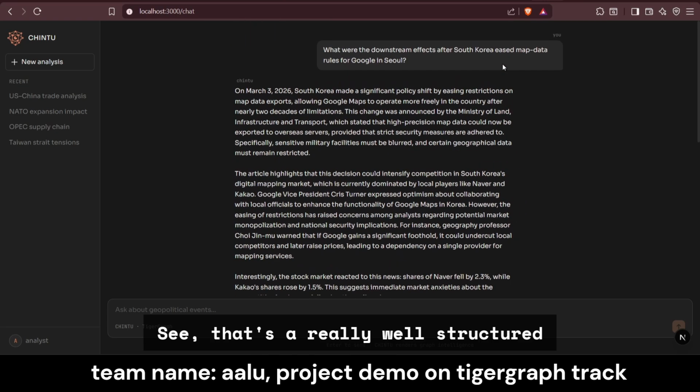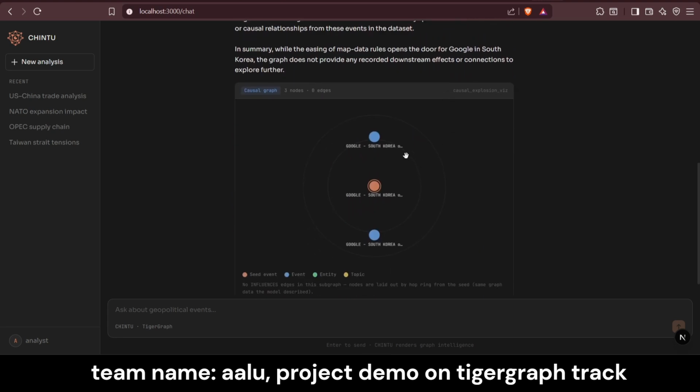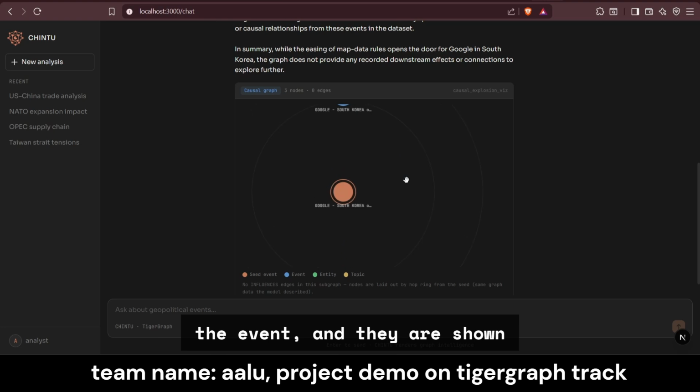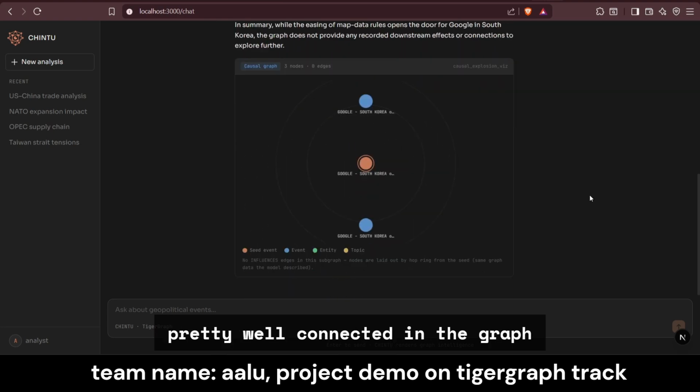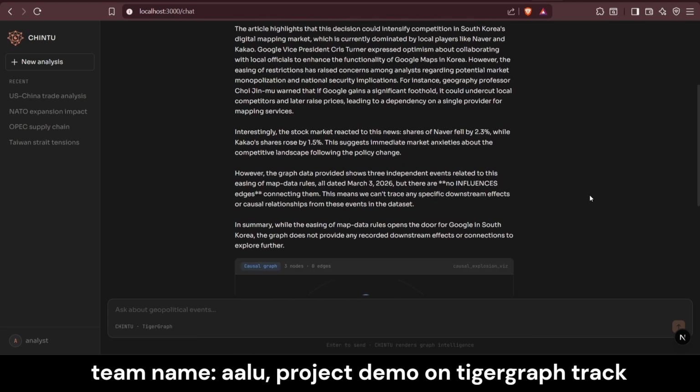See, that's a really well structured answer we've got. Only three nodes were connected to the event, and they are shown pretty well connected in the graph itself. That's it for the demo.